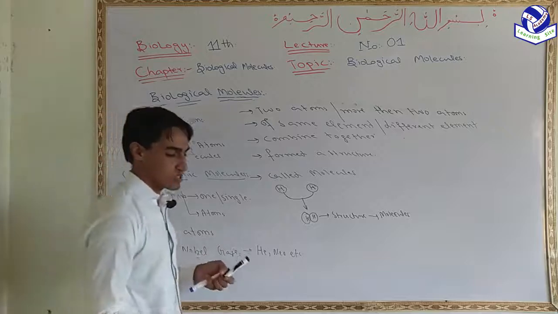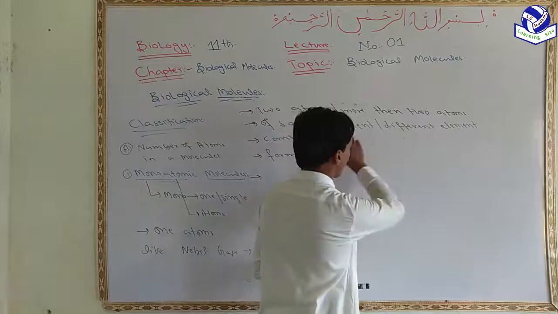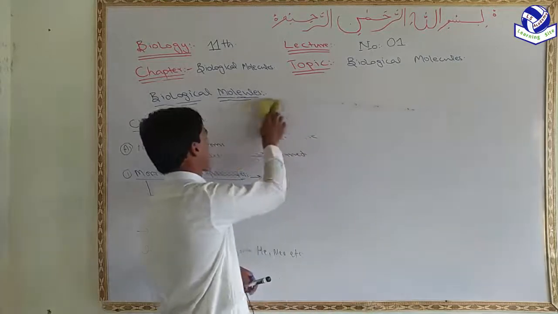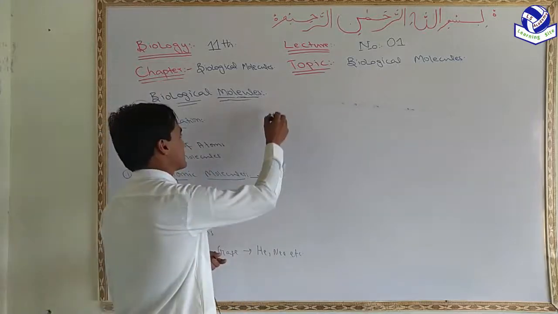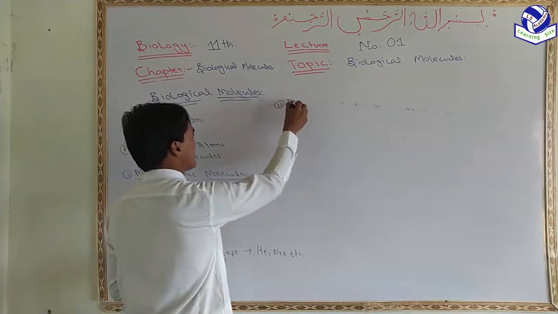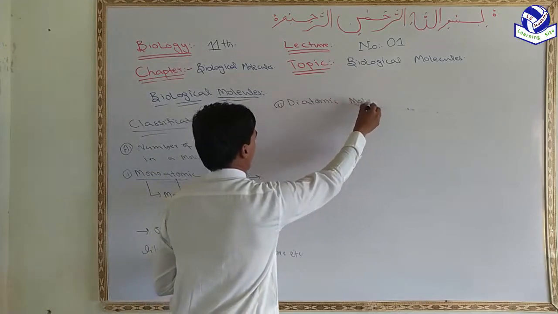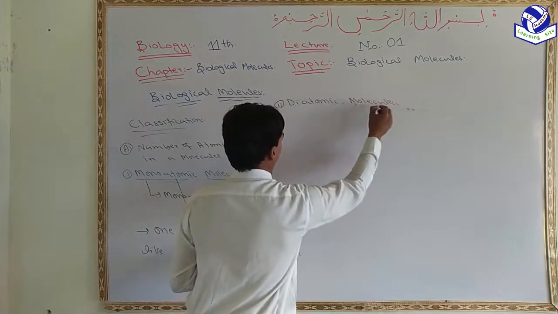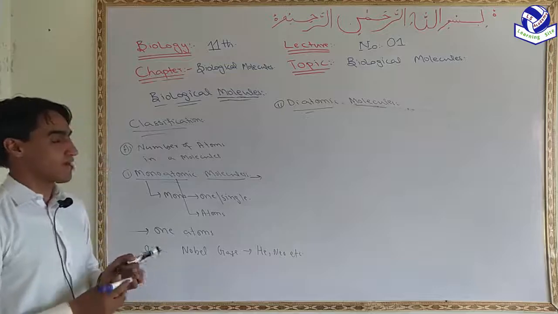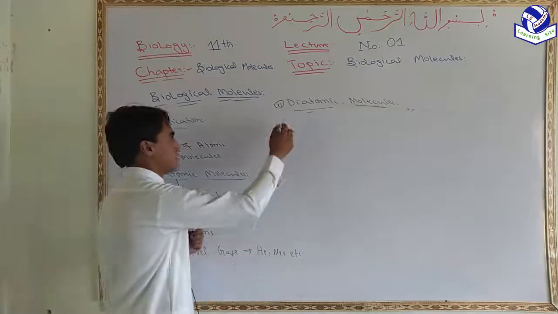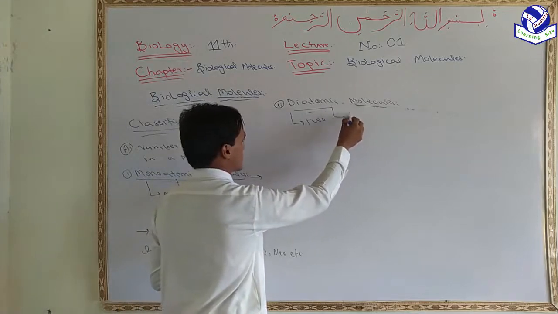The second one is diatomic molecule. Di means two and atomic represents atoms.